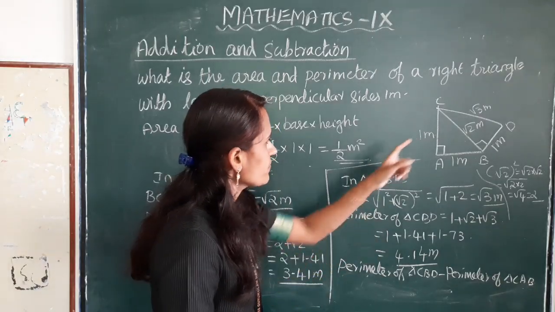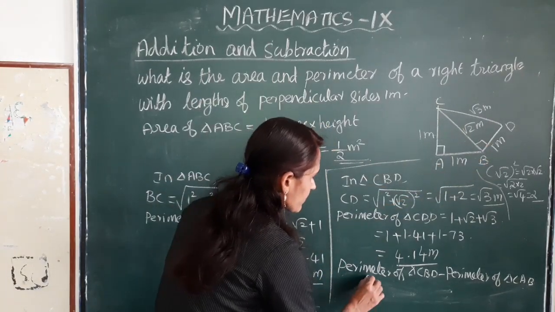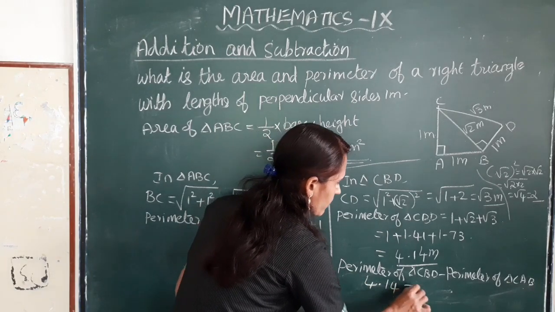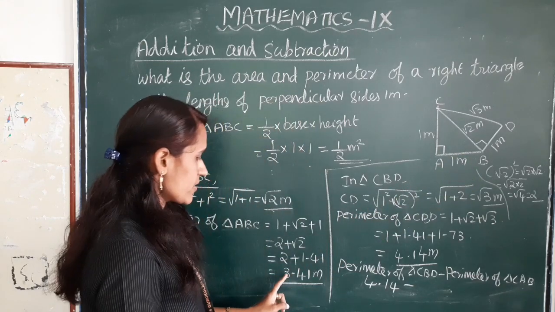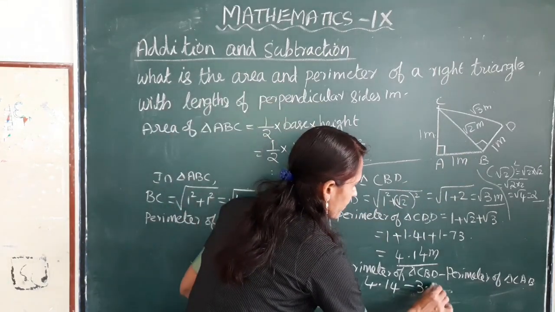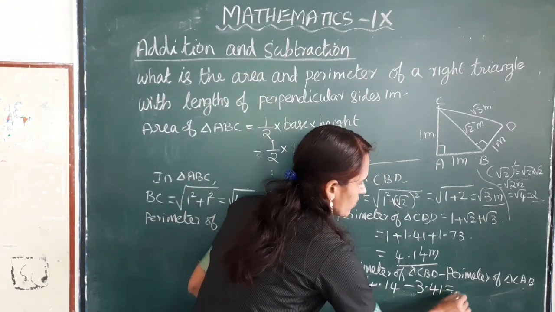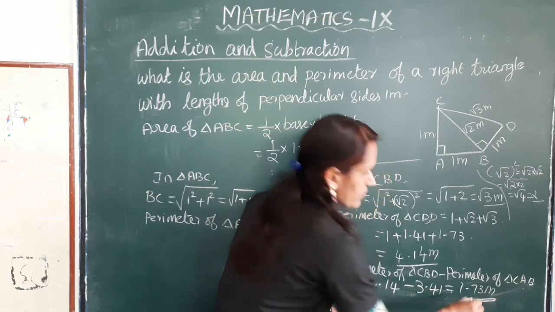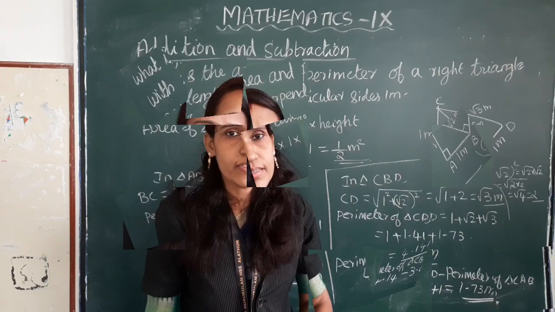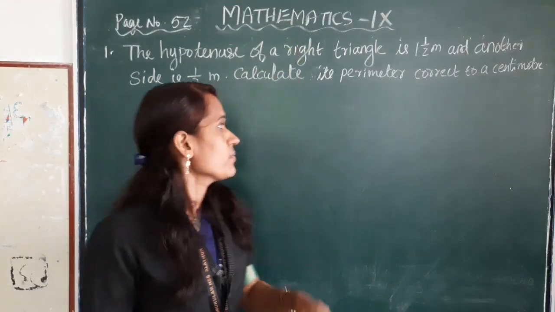Perimeter of triangle CBD is 4.14 minus perimeter of triangle CAB is 3.41. This is equal to 1.73 meter. Clear, children?